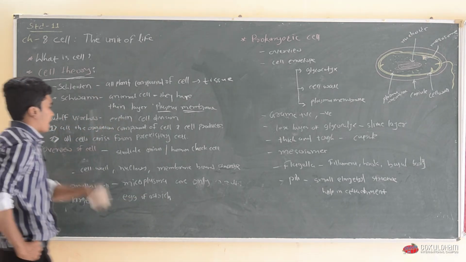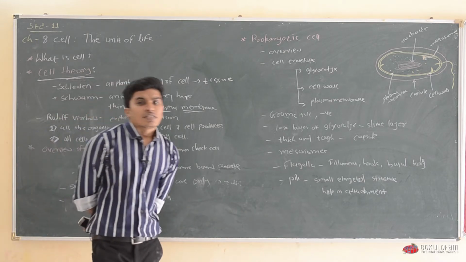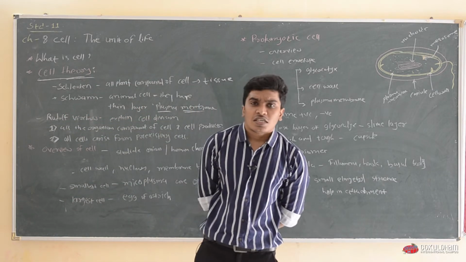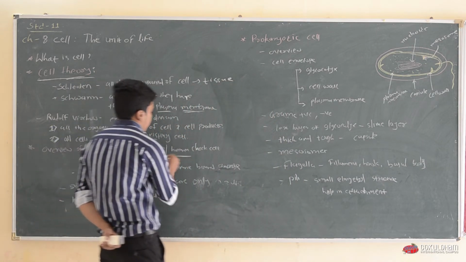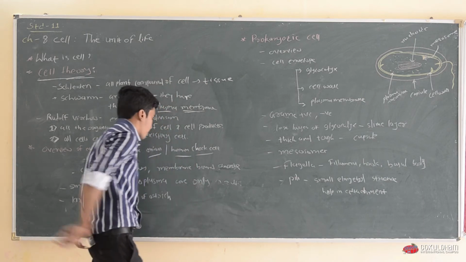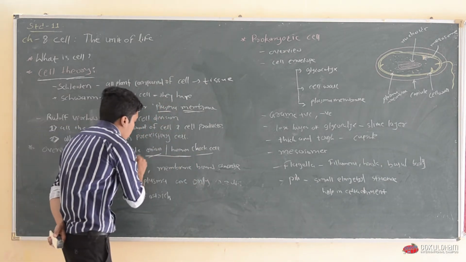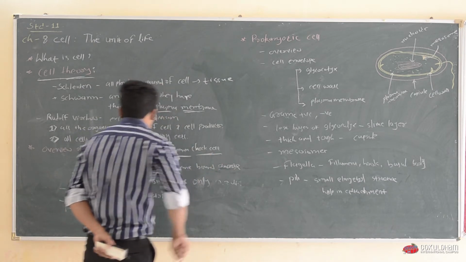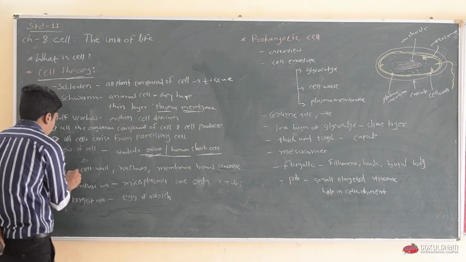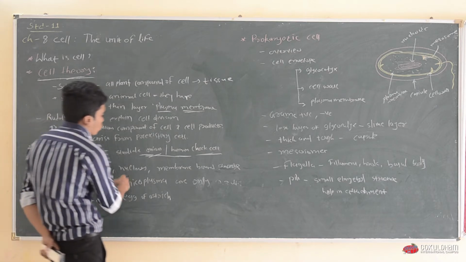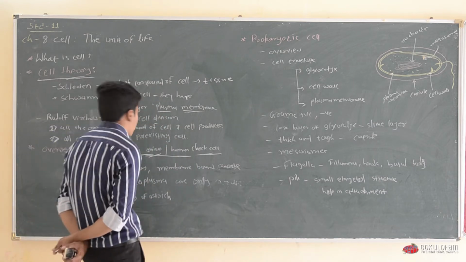Now, an overview of the cell. You studied the cell in previous classes, of onion and human cheek cell, in which we studied the different organelles of plants like cell wall, nucleus, plasma membrane, and membrane-bound structures.